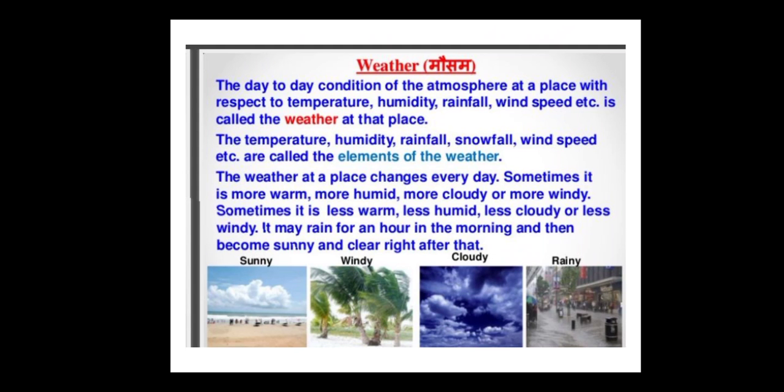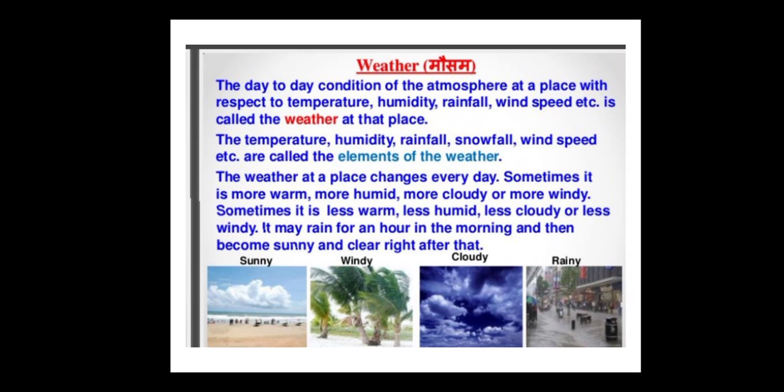Now, what is weather? The day-to-day condition of the atmosphere at a place with respect to temperature, humidity, rainfall, wind speed, etc. is called weather at that place. So first we will learn what is weather. According to the weather, we know what the temperature is, मतलब कि तापमान कितना है, whether it is 30 degrees or 40 degrees, what the humidity is, what the rainfall, wind speed, etc. are.